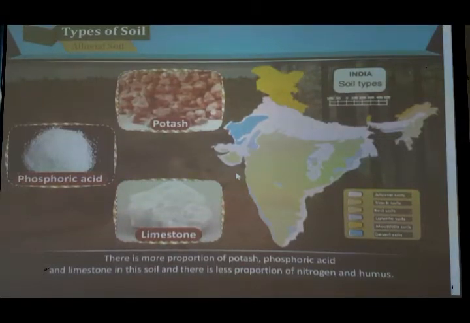So students, mainly when this type of question is asked, you have to define the alluvial soil characteristics. You also have to add these points: which nutrients are found in it, and you also have to mention in which region of India it is found mostly.